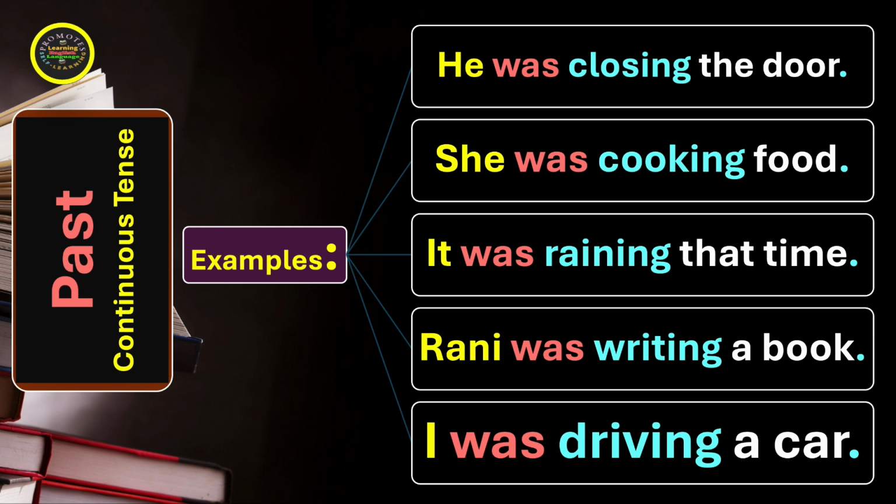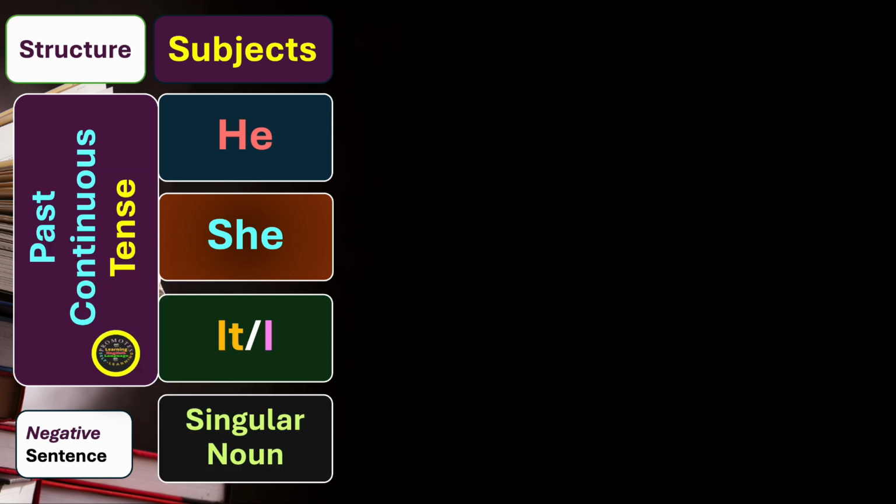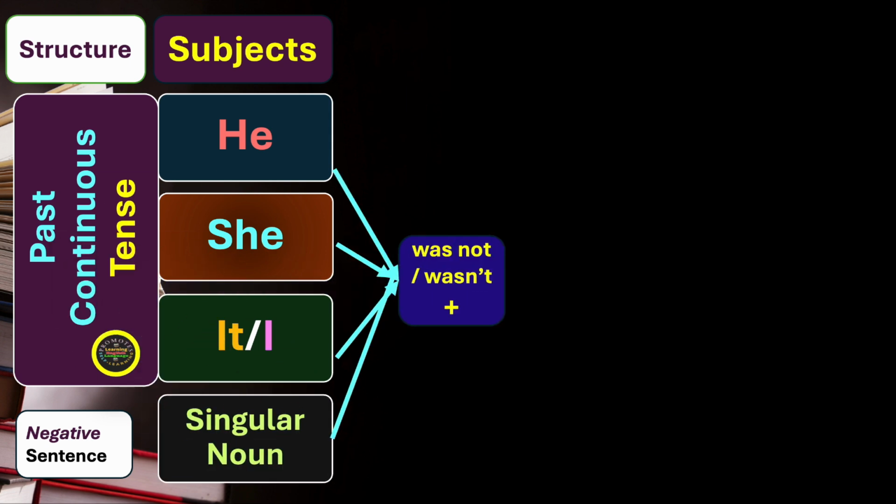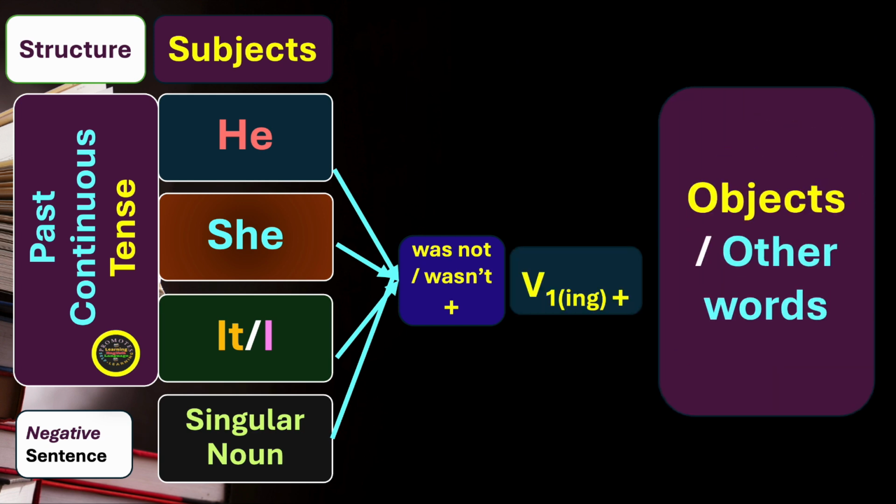Now we move on to the next stage, that is the structure of past continuous tense in the negative form of sentence. In this case, if we have subjects like he, she, it, and also I, and then a singular noun, we use was not, and the short form is wasn't, then plus the first form of the verb with ing, and then we have objects or other words.